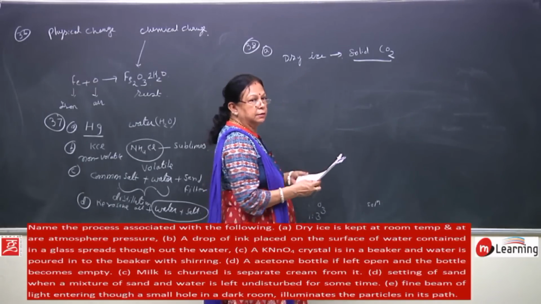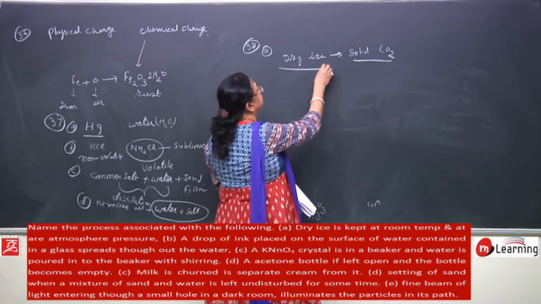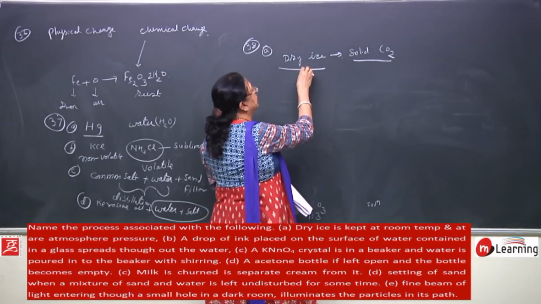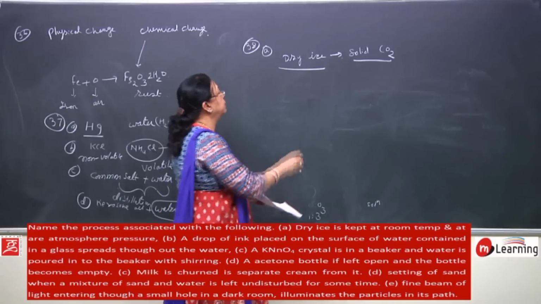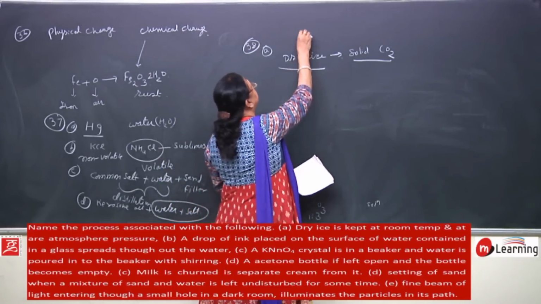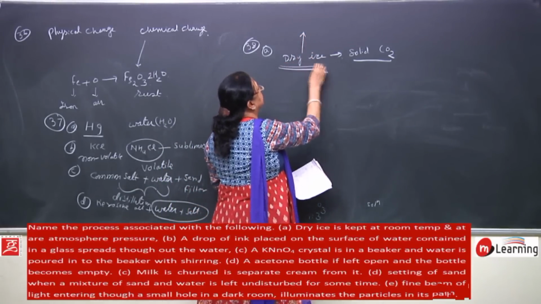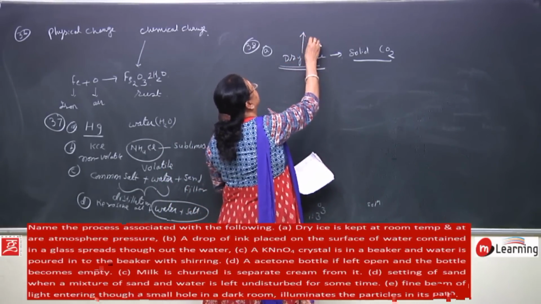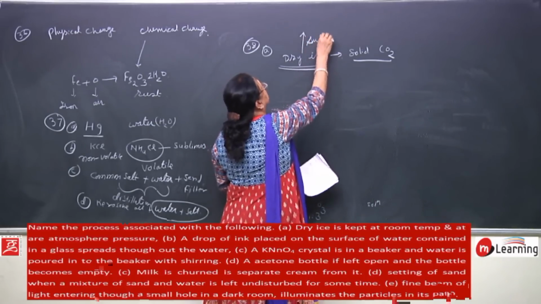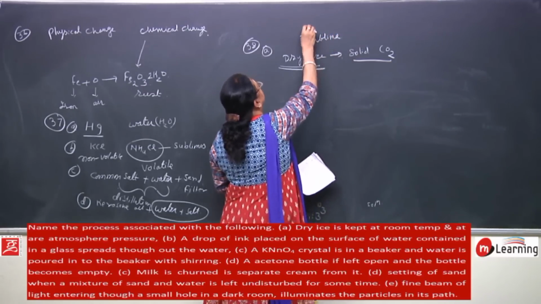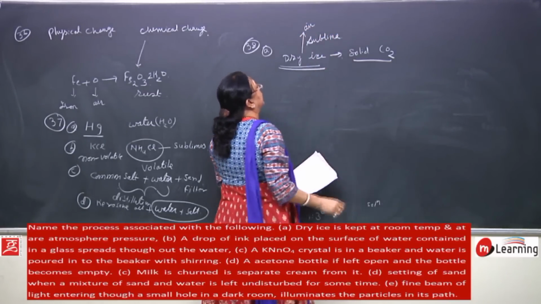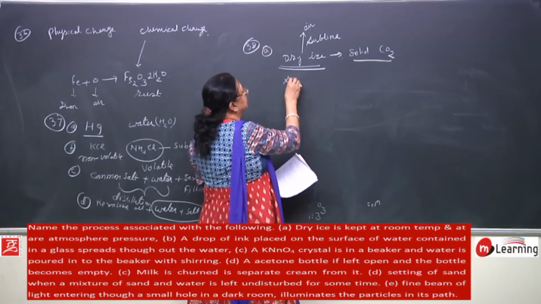Because the vapor pressure of dry ice is higher than that of atmospheric pressure. So what will happen? If it is kept here, then it will sublime. It will sublime and it will go into the air, and the process is sublimation.